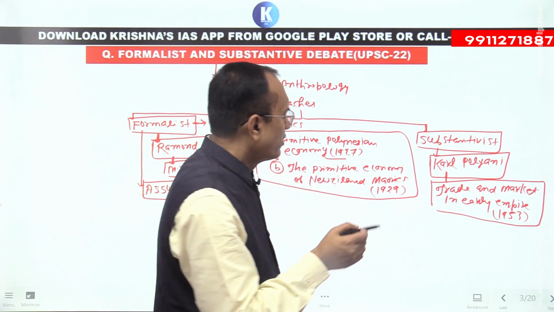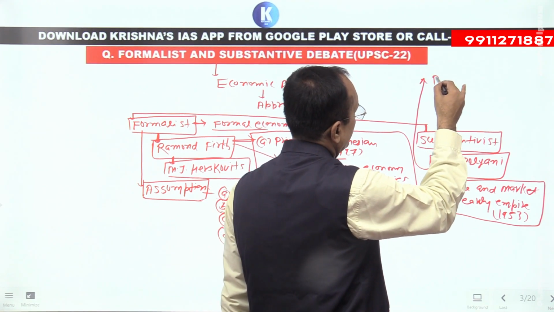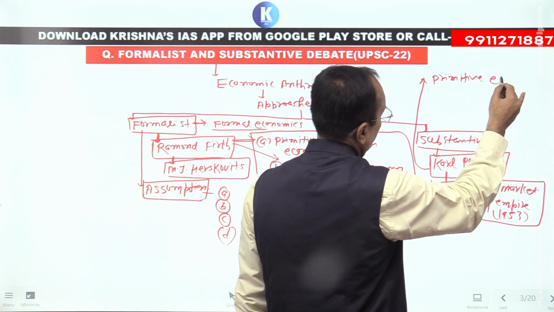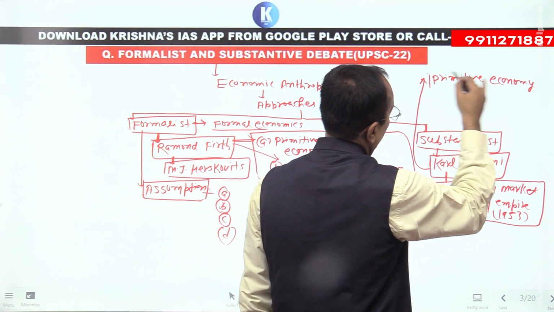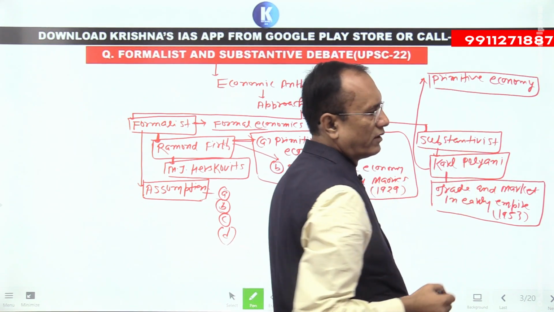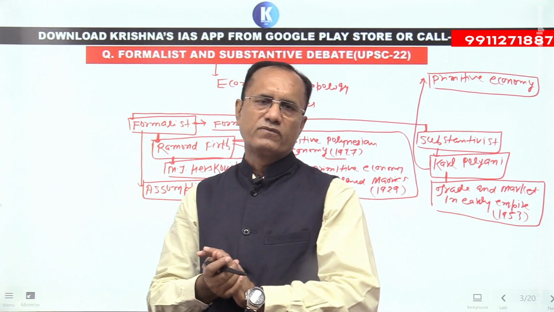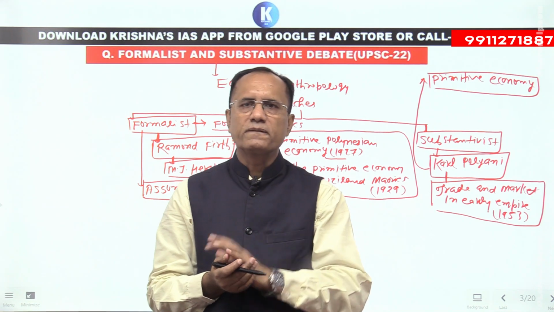Karl Polanyi said that primitive economy is quite different from modern economy, because primitive economy is a subsistence economy and a non-monetary economy.